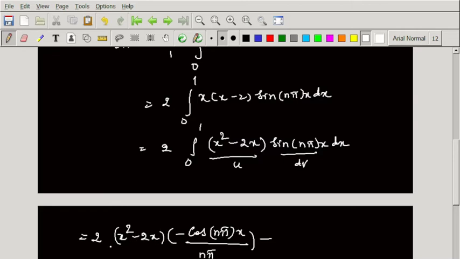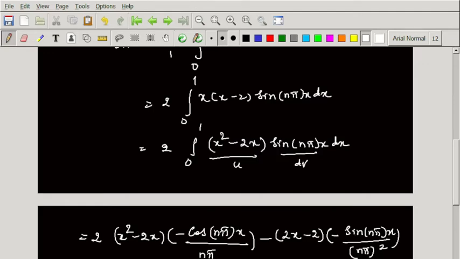Then I am differentiating x square minus 2x, which is 2x minus 2, into minus, integration of cos is sine n pi of x divided by n pi, we already have n pi, so we get n pi square. Plus, differentiate 2x minus 2, which is 2 minus 0. So we can write only 2 into integration of sine is minus, but here minus is already there.